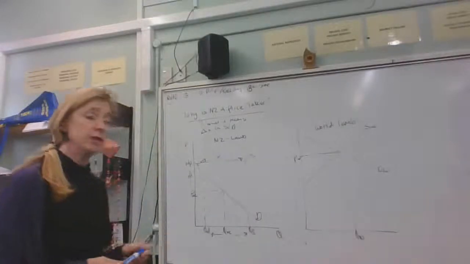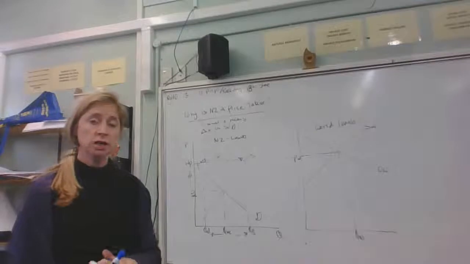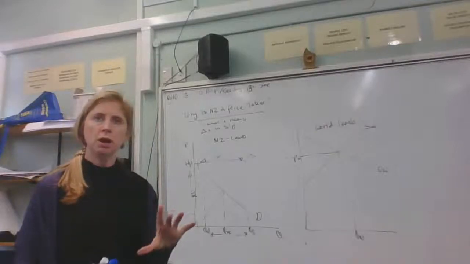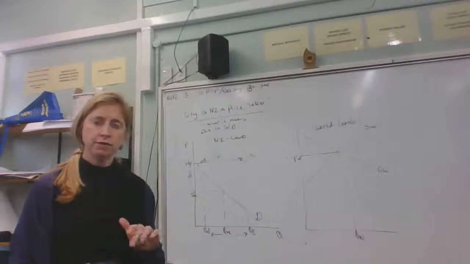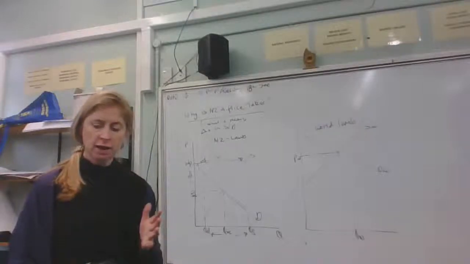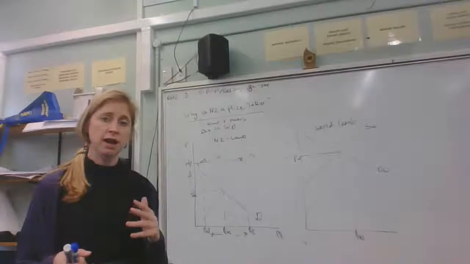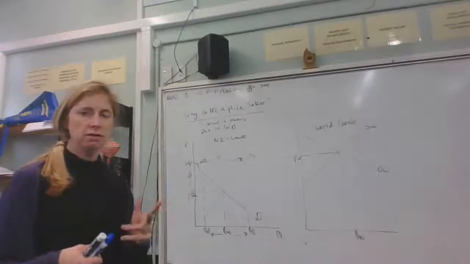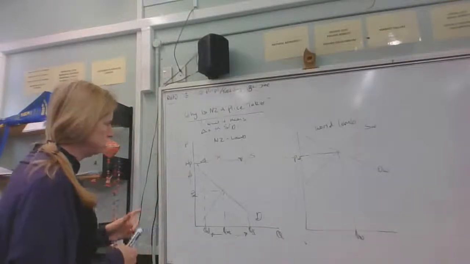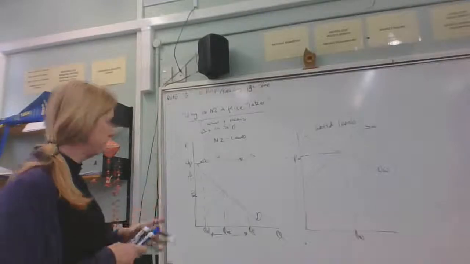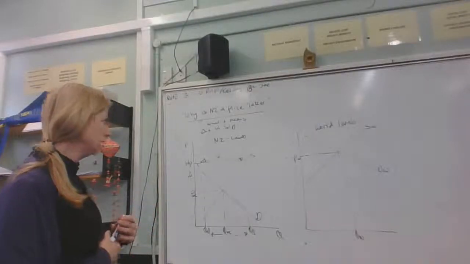So I'm just going to explain to you now, again, another change in domestic, so New Zealand supply and demand, and hopefully reinforce that idea about us being a price taker, but also look at the effect that a change in local supply and demand can have on the market for different products. In this case, I've chosen lamb. So I've chosen the lamb market, and I want to look at us being an exporter.